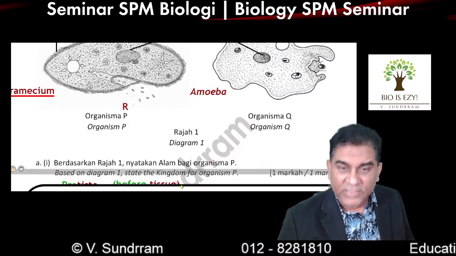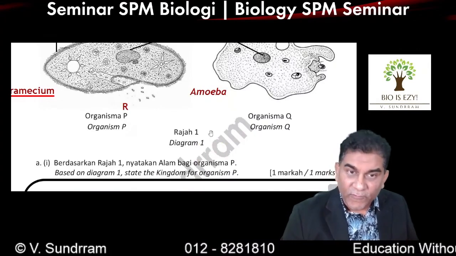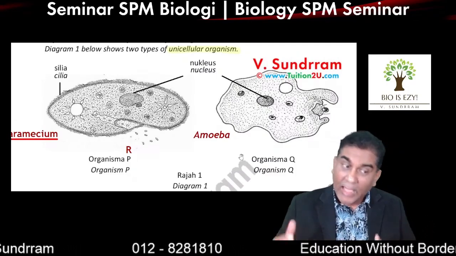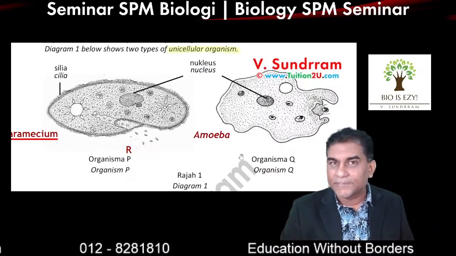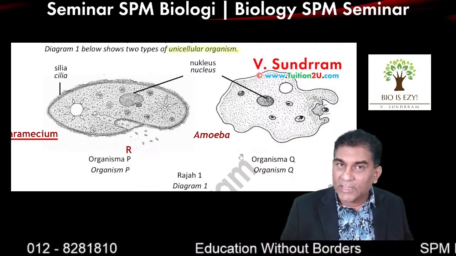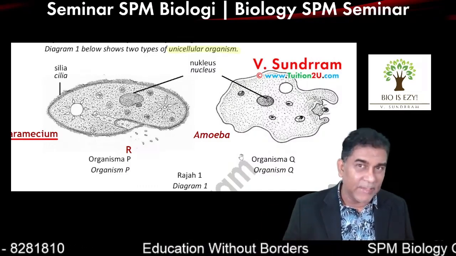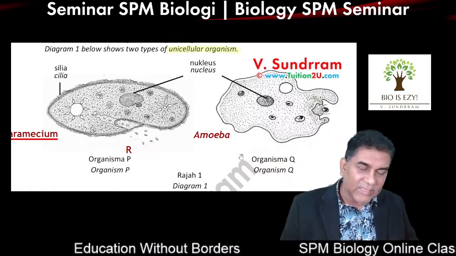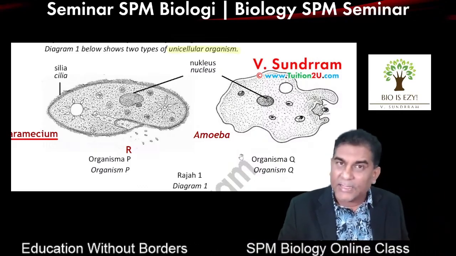Actually, I'm jumping straight to Form 5, Chapter 8. In Form 5, Chapter 8, you learn about biodiversity. Under biodiversity, you learn there are 6 different kingdoms: Archaebacteria, Eubacteria, Protista, fungi, Plantae, Animalia. We'll have a separate question for all the kingdoms also.